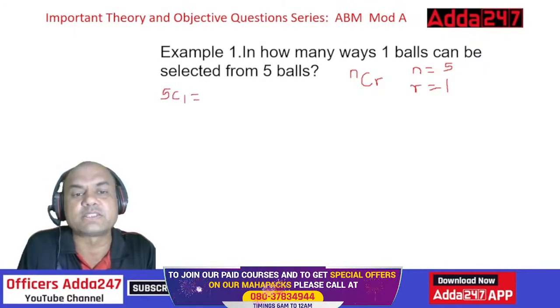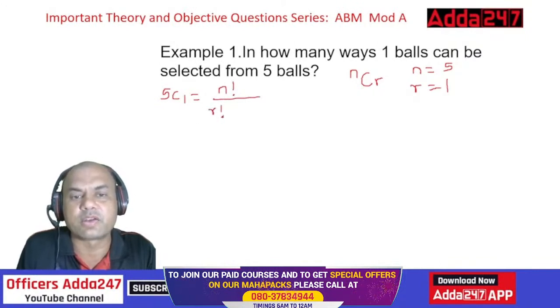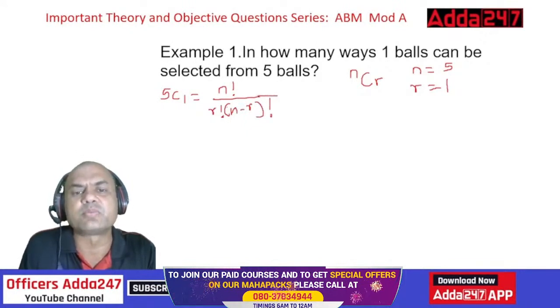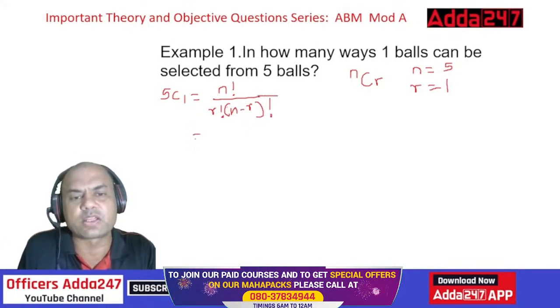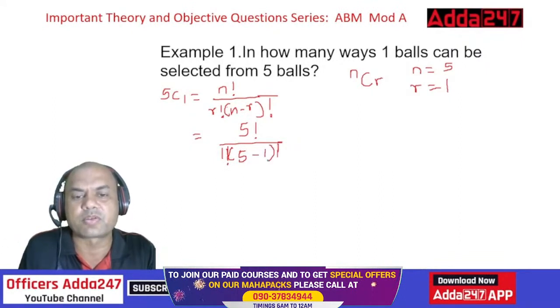What is 5C1? The formula is N factorial upon R factorial into N minus R factorial. This is the formula for NCR. So I'll just input the values now. N factorial is 5 factorial upon R factorial, which is 1 factorial, into 5 minus 1 factorial. Right? So that becomes what?